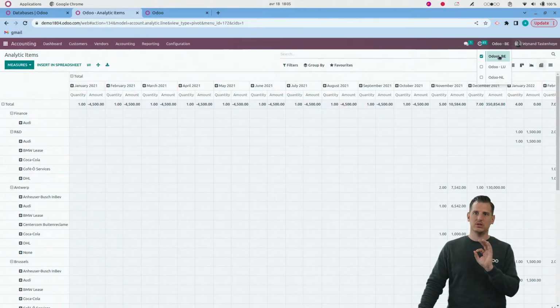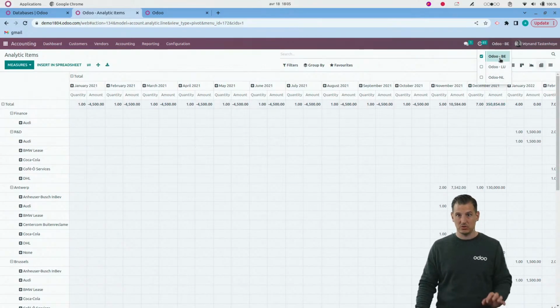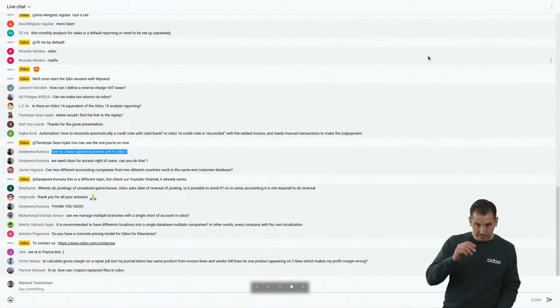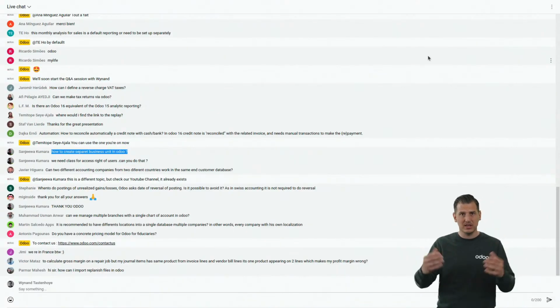Don't use the multi-company for different business units, because you need to use it where it's created for. And that means one legal entity, because otherwise you will have problems if you have accounting, because also if you have different business units, it's the same legal entity, so it's the same VAT return, it's the same balance sheet.